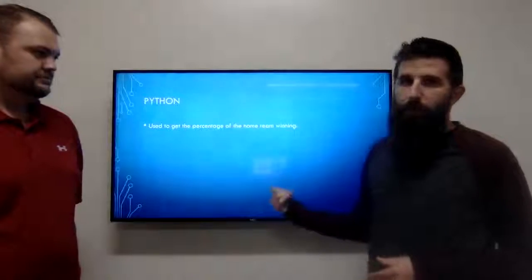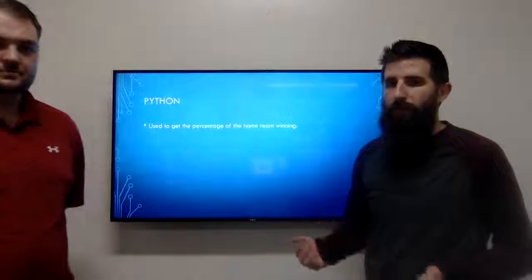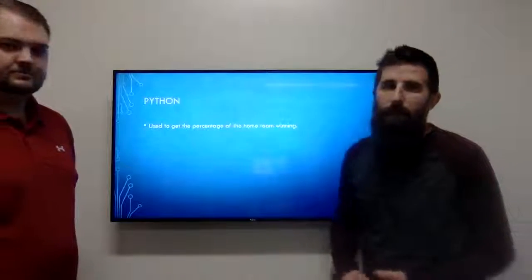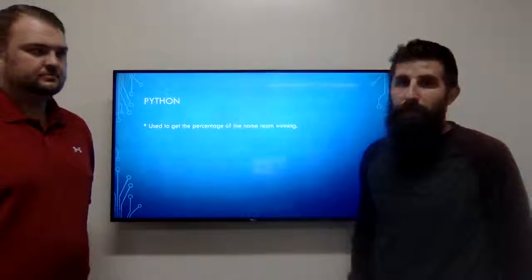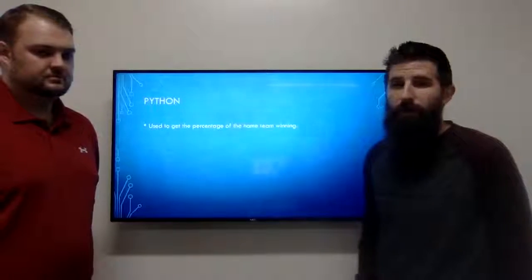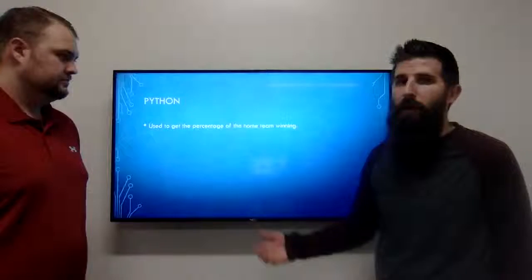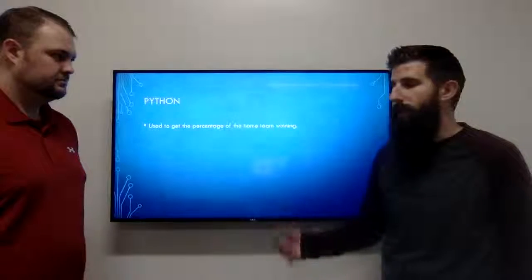But KNIME didn't do it quite enough for us. We needed to do a little bit more to be able to get an actual probability, and that required a program called Python. It didn't really make any sense to us. We don't know how to use it, so we had to tap Professor Barlow's knowledge on that program to be able to use what we got from KNIME, plug that into Python, and pull out probabilities for each of those games.